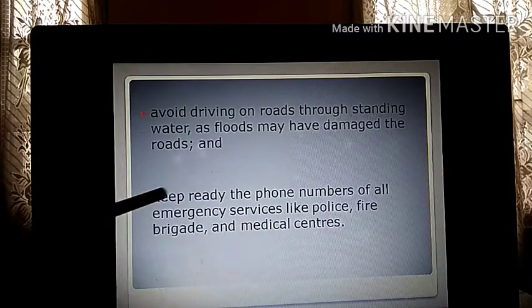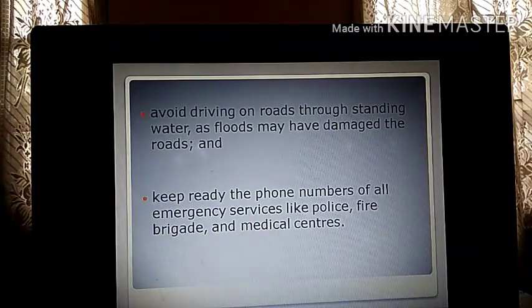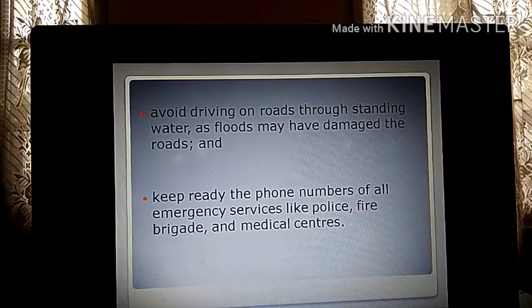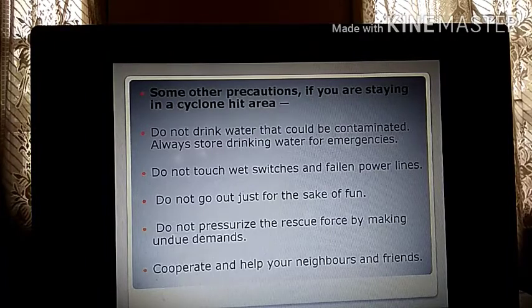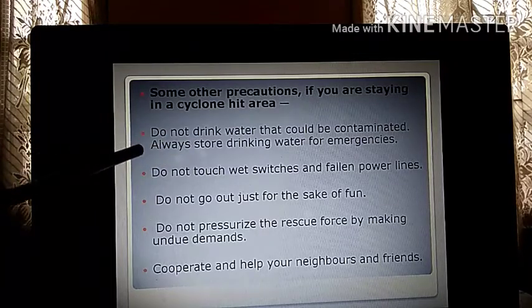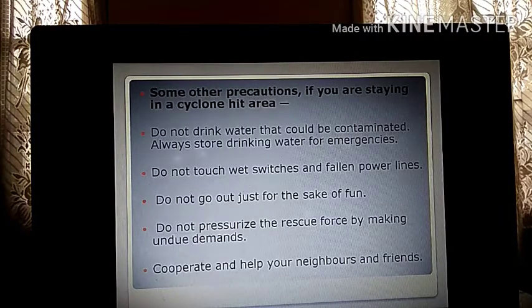Keep ready the phone numbers of all the emergency services like police, fire brigade and medical centers. These should be with you, so that whenever there is an emergency, you can call for help. Now some other precautions if you are staying in a cyclone hit area. Like suppose you are staying in Orissa, where every time cyclone is coming. So what are the precautions that you should follow? Do not drink water that could be contaminated. Always store drinking water for emergencies. So always there has to be drinking water stored in your home, so that whenever there is cyclone and floods everywhere, and all the water is contaminated, at least you can get fresh water for drinking.